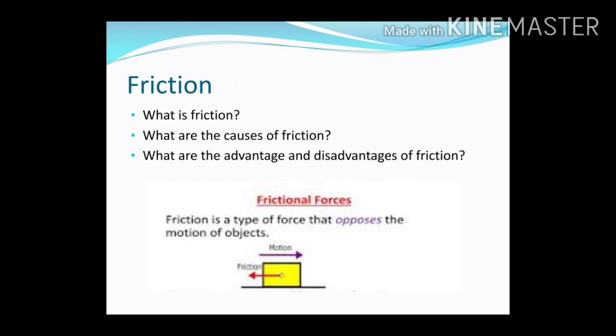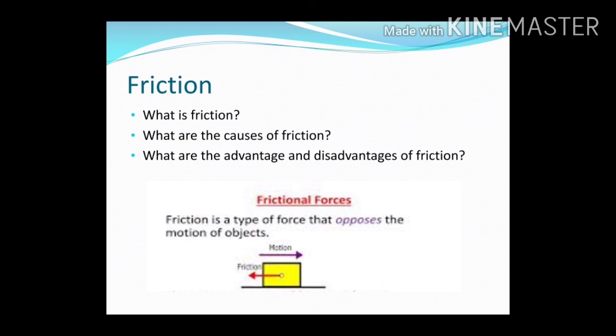We have seen that a football rolling on a ground comes to rest after some time. If you stop paddling your cycle, it will stop running after some time. This happens because of a phenomenon that is opposing the motion of the football and the cycle, and it is because of the force acting between the ball and the ground, or the wheels of the cycle and the ground.